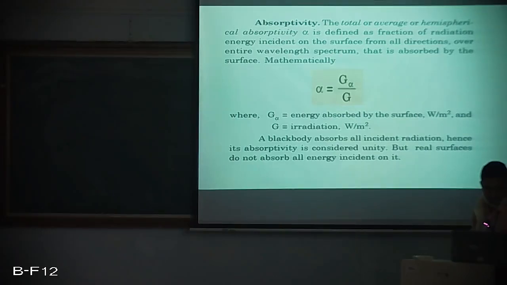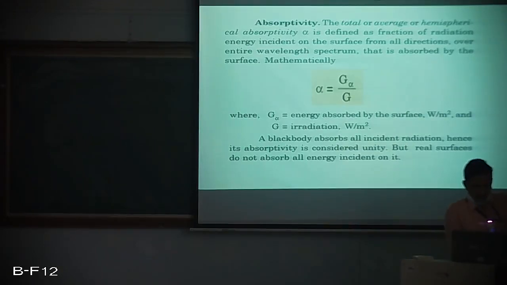So G alpha is the part of G which got absorbed. So G alpha by G is alpha, and alpha is of course the notation which is taken for absorptivity. G alpha is also measured in watt per meter square, and G of course is radiation which is incident on the surface and also is measured in watt per meter square.